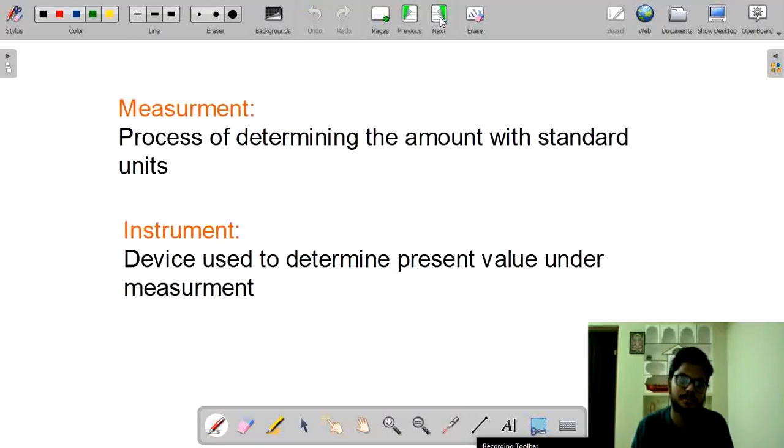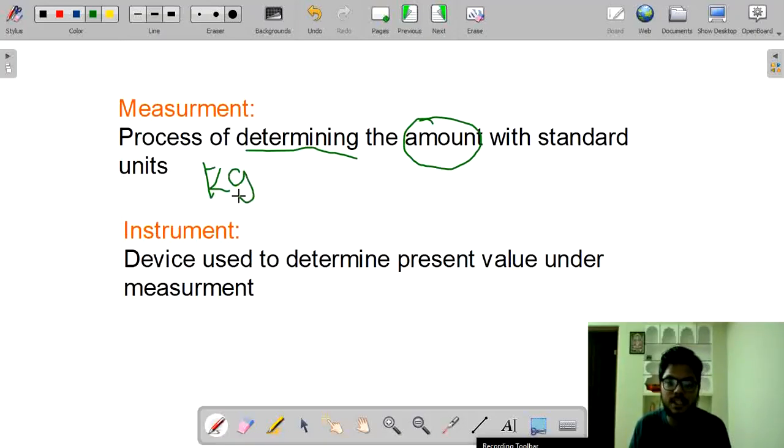Okay, now see. Measurement is the process of determining an amount with standard units. In our case, what is the standard unit? The standard unit is the kg. So we will determine our sugar by using kgs. Then what is an instrument?